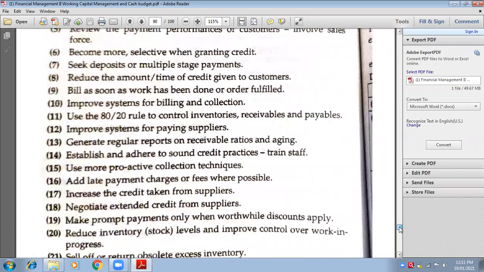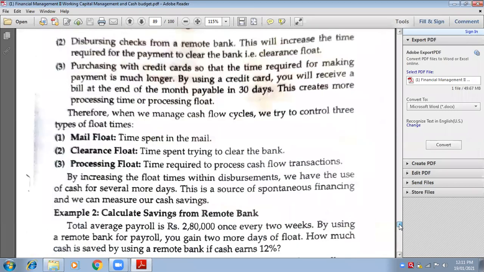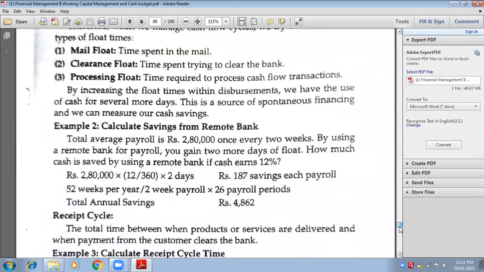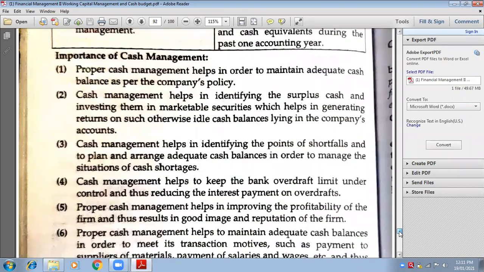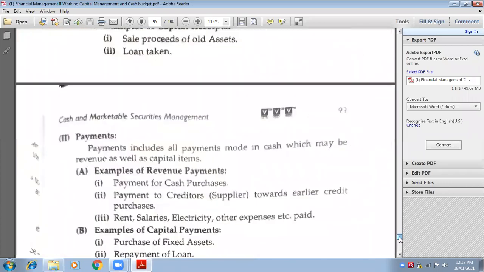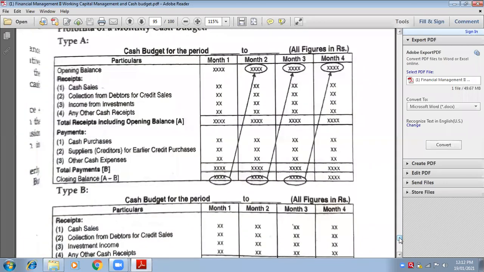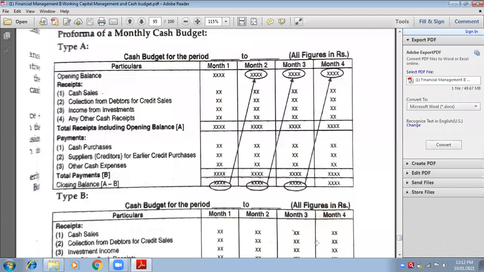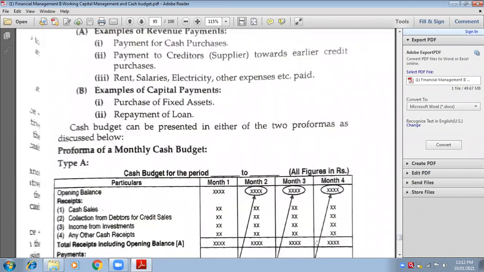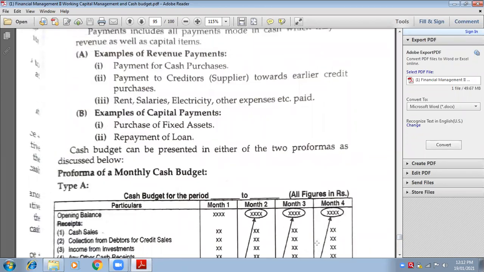So what do you mean by budget? Can anyone tell me what you mean by budget? Budget means estimation of future incomes and expenses.